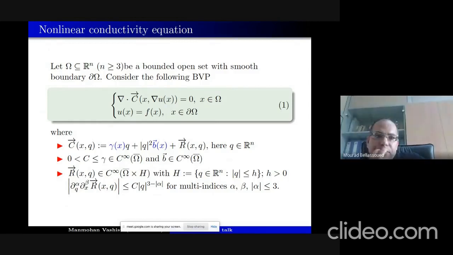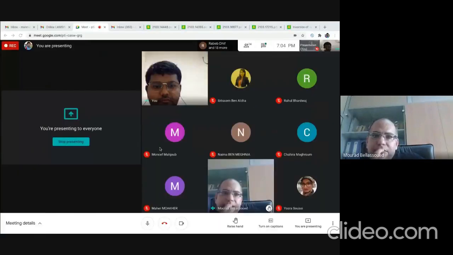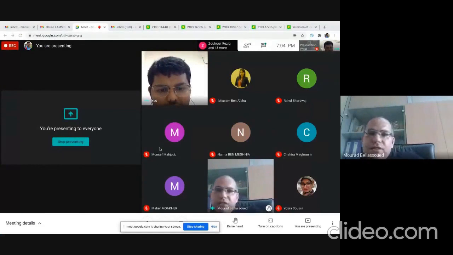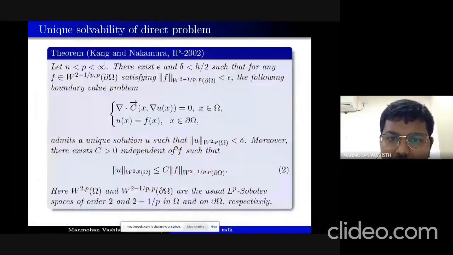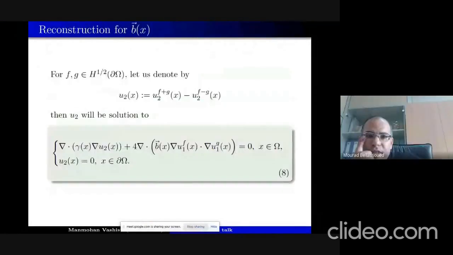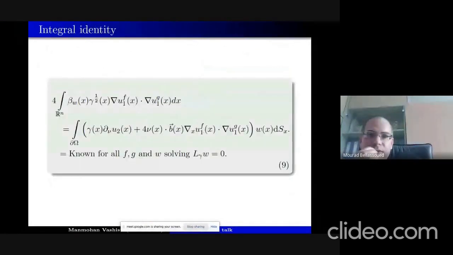I will finish with my last question. Just for your Formula 9. Can you come back to this one? Gamma in the left-hand side, maybe is the difference between two coefficients or?